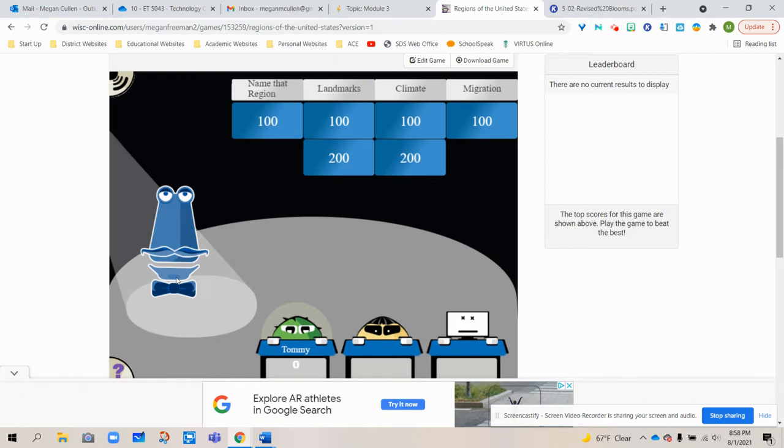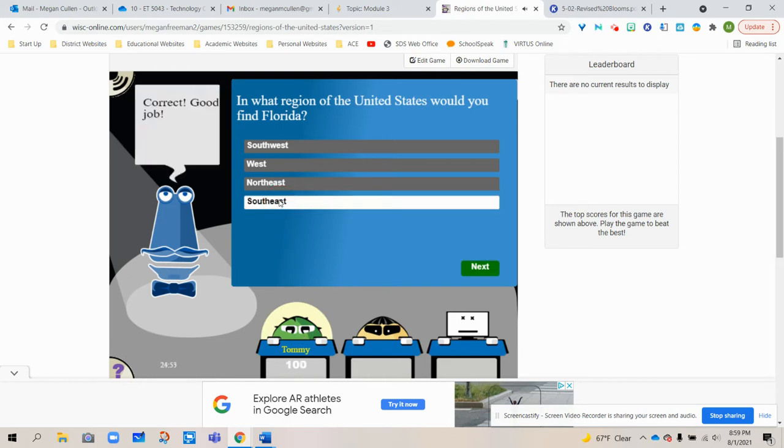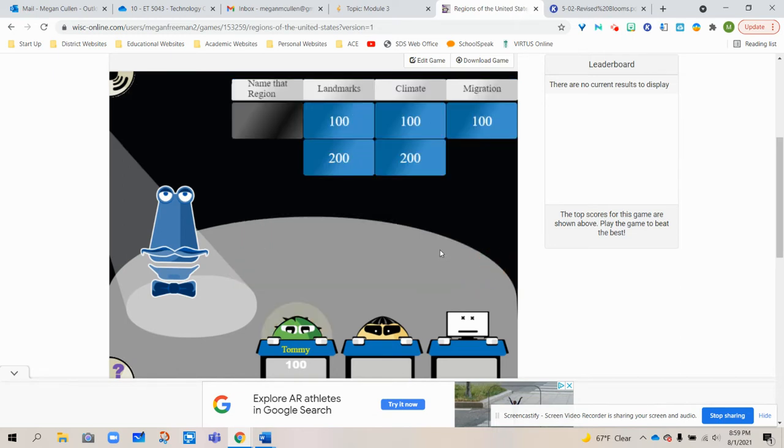For the first level, remembering, this is a sample question that a student might see in that category. In what region of the United States would you find Florida? This is a simple remembering question where the student would have to remember in which of the regions of the United States they could find each of the 50 states. The student would click on their name to ring in, and then they would choose the answer that best fits the category. These are simple multiple choice questions for the remembering category.